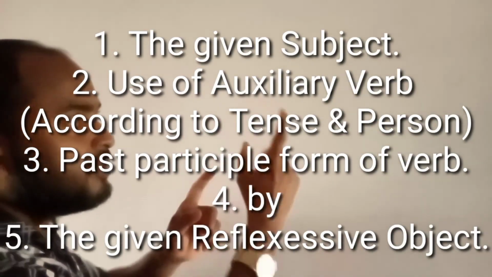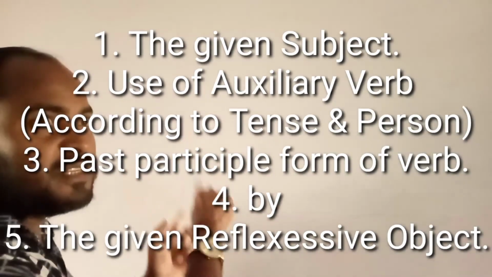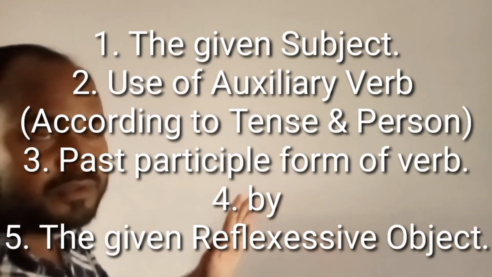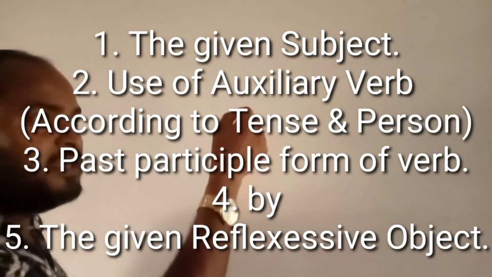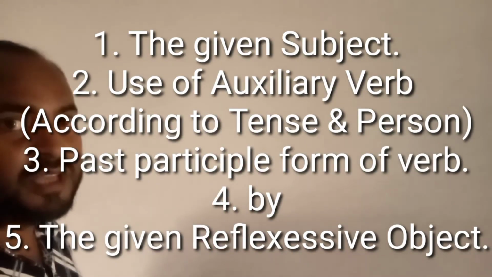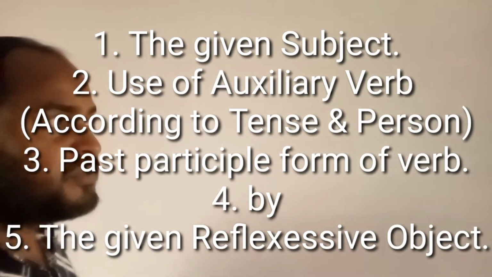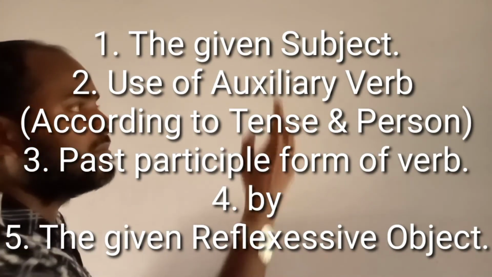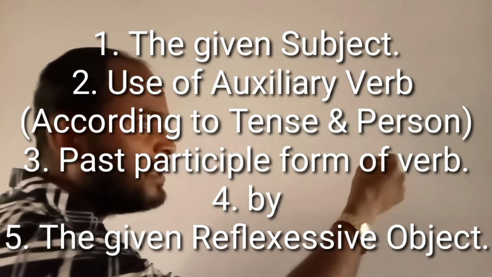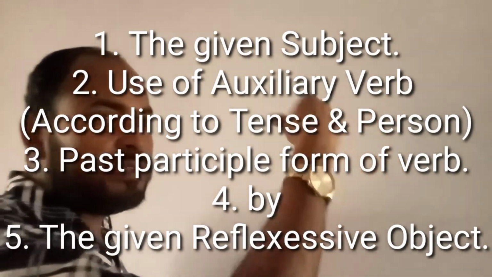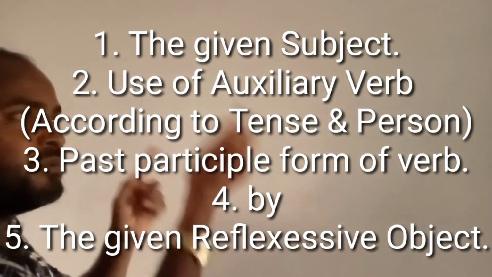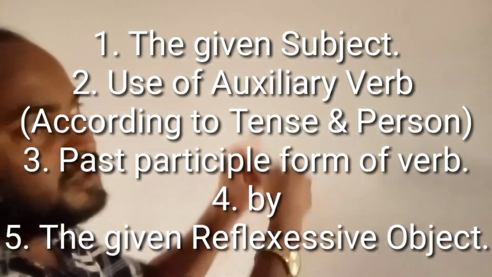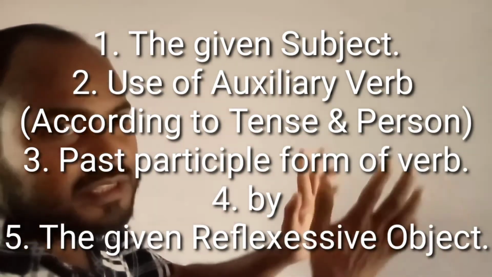In this case, not object as subject and subject as object form. At first we have to write the given subject, then according to tense and person we have to use auxiliary verb, then past participle form of verb, and then by and the given reflexive object. In this case subject will be set as subject and object will be set as object form.